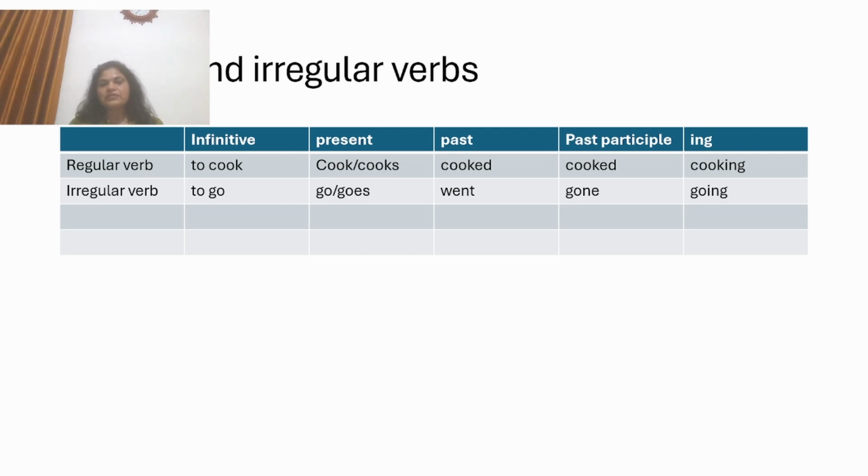In irregular verbs, let's see an example of the verb go. To go, infinitive. Go, I go, he goes, she goes. Now past tense, went. Past of go is went. So it's different from goes. Now past participle, we have gone. So all three forms are different. Go, went, gone. Then we have the ing form of go.